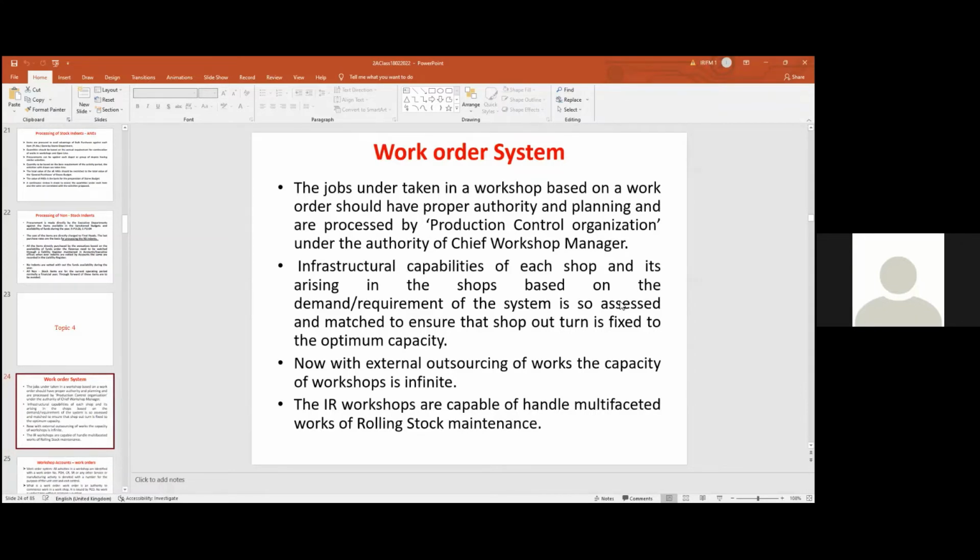Work order means against each activity. Periodical overhauling of a passenger coaching vehicle is an activity. इसका एक work order दिया जाता है. Corrosion repair एक work order दिया जाता है. Special repair एक work order दिया जाता है. Manufacturing of a spring work order. Like that, every identifiable activity against